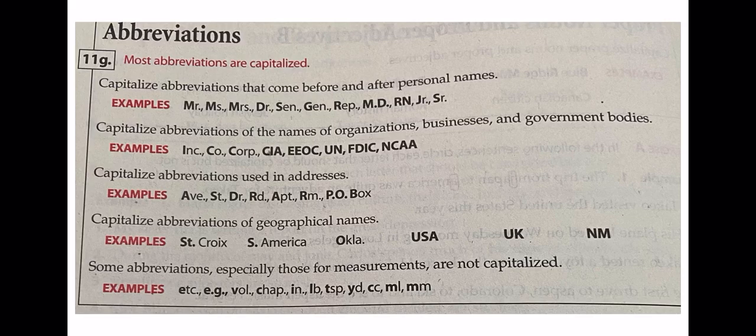For example, capitalize abbreviations that come before and after personal names. For example, Mr. Ahmed, for example, Miss, Mrs., Doctor, Senator, General, Republican, Managing Director. Okay, MD for Managing Director, RN for Registered Nurse, JR Junior, SR Senior. Okay, Senior. And also capitalize abbreviations of the names of organizations, business, and government bodies.